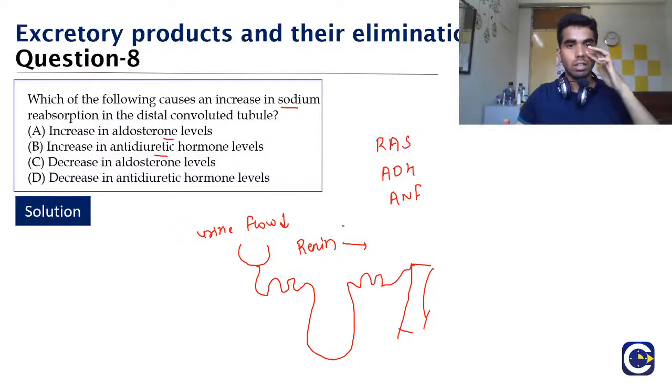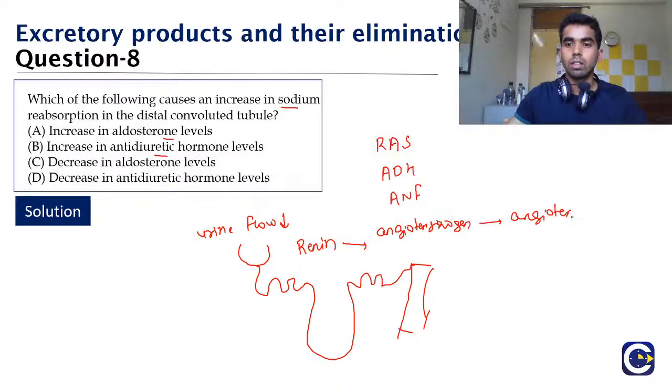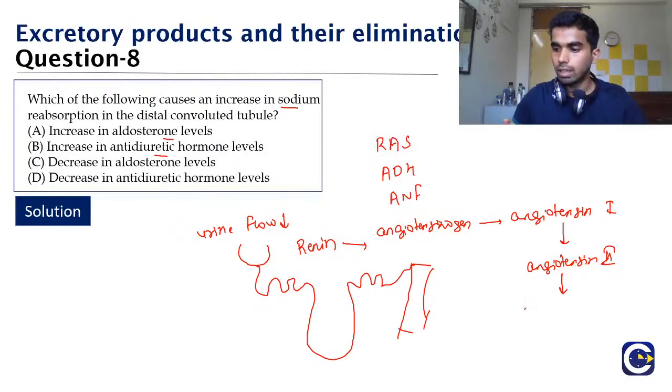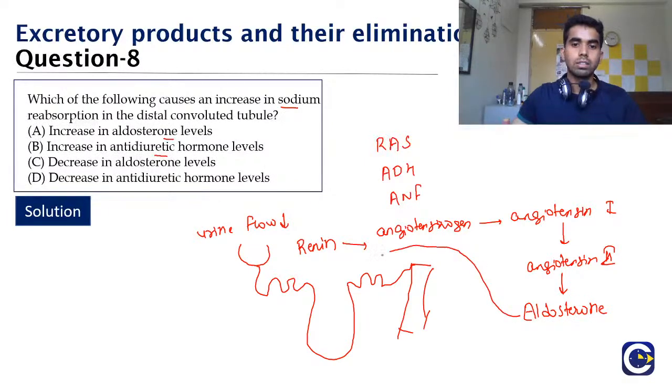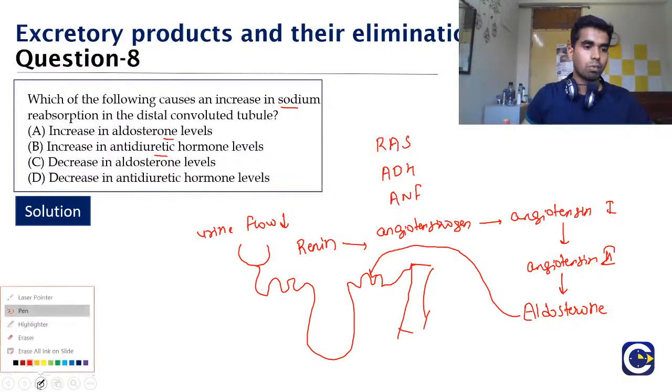Then this renin will convert angiotensinogen into angiotensin 1, and then this angiotensin 1 is converted into angiotensin 2, and this angiotensin 2 acts on the adrenal gland and releases aldosterone.